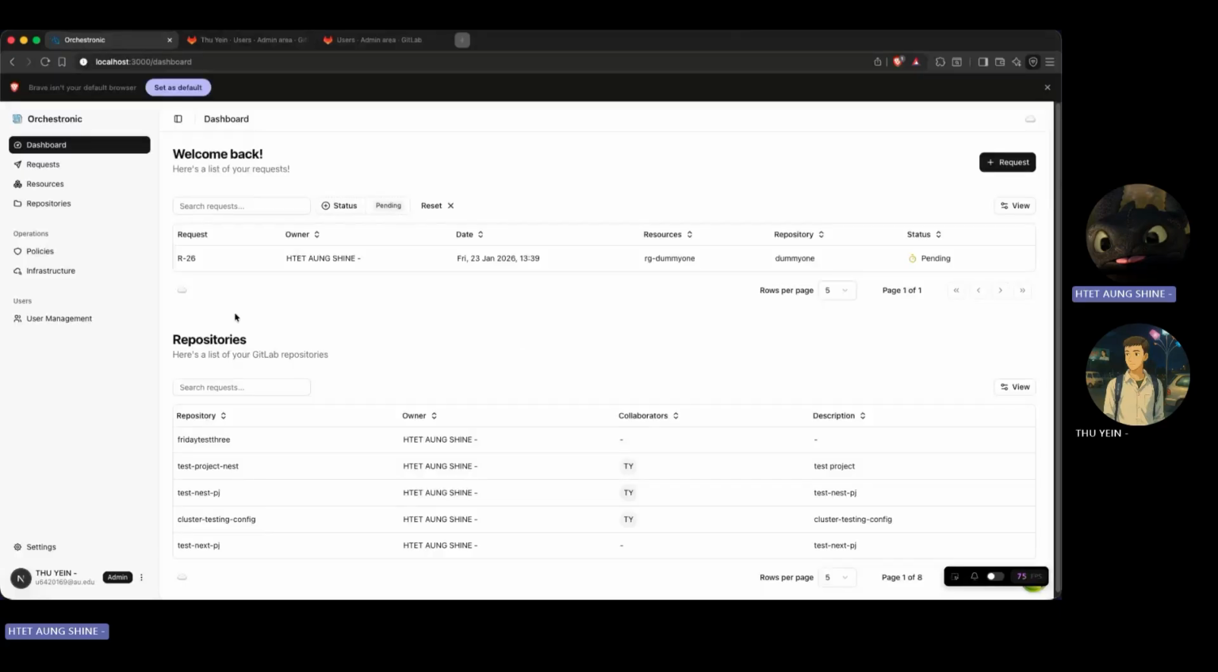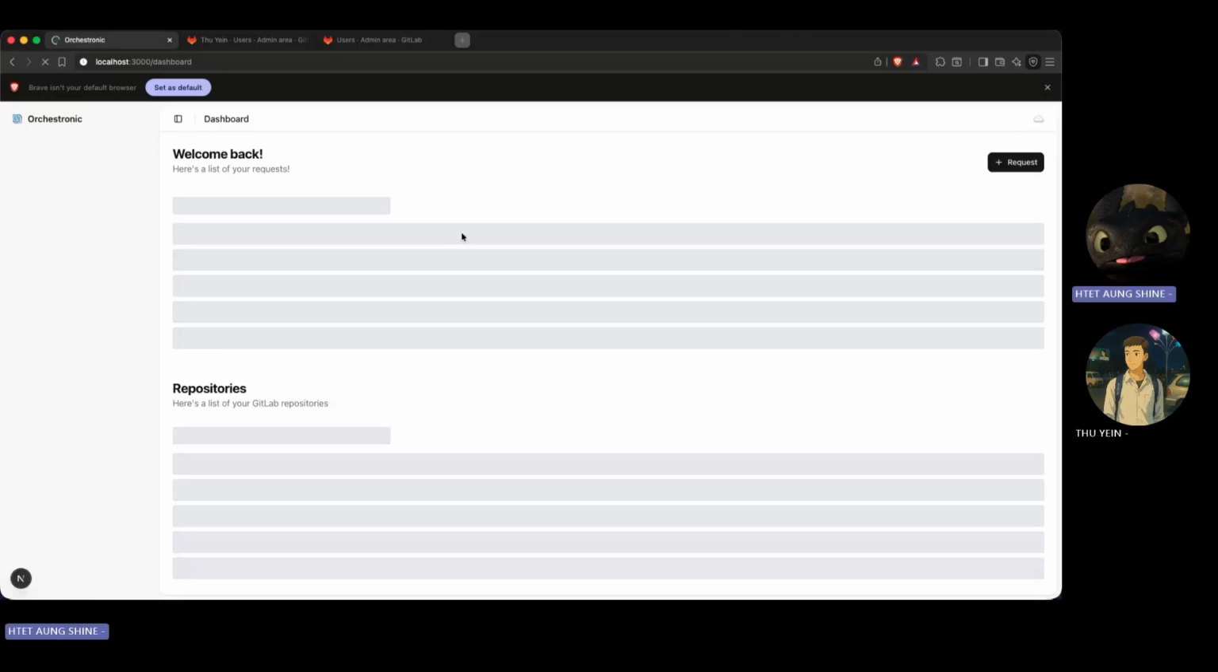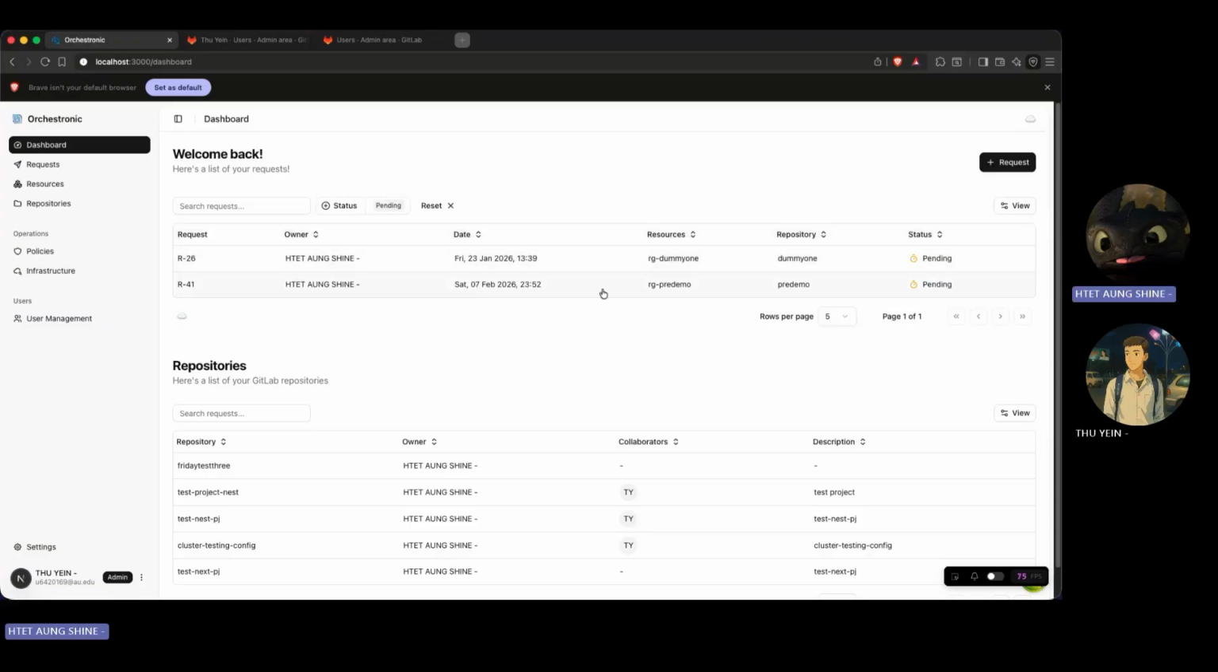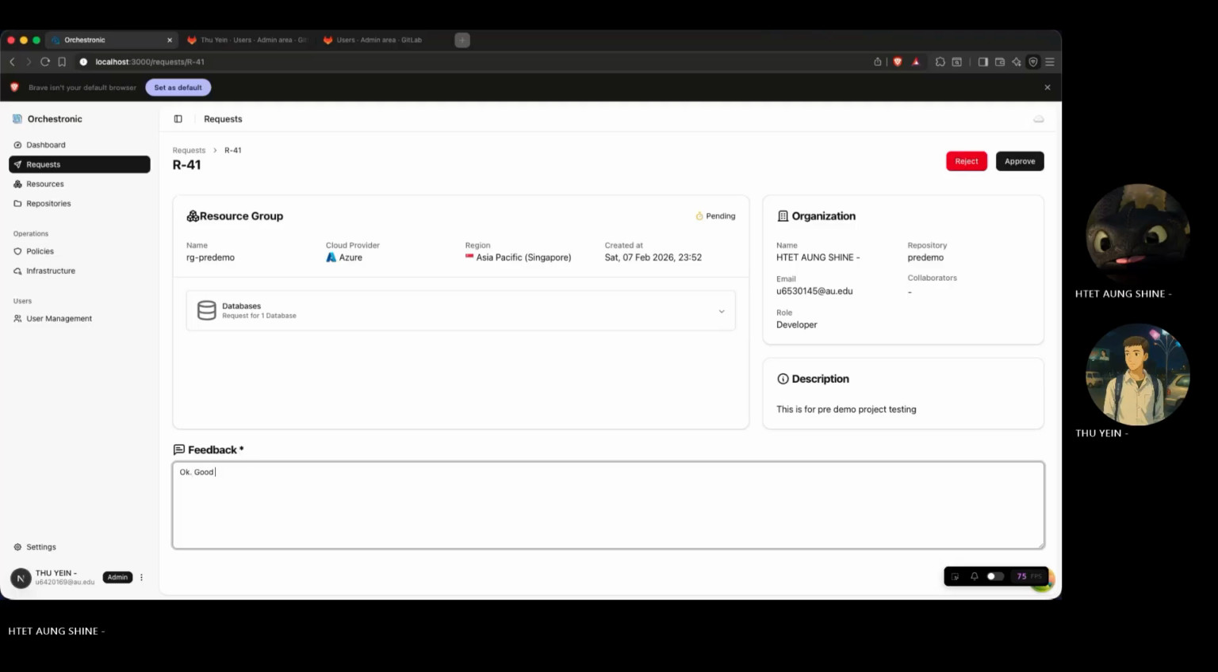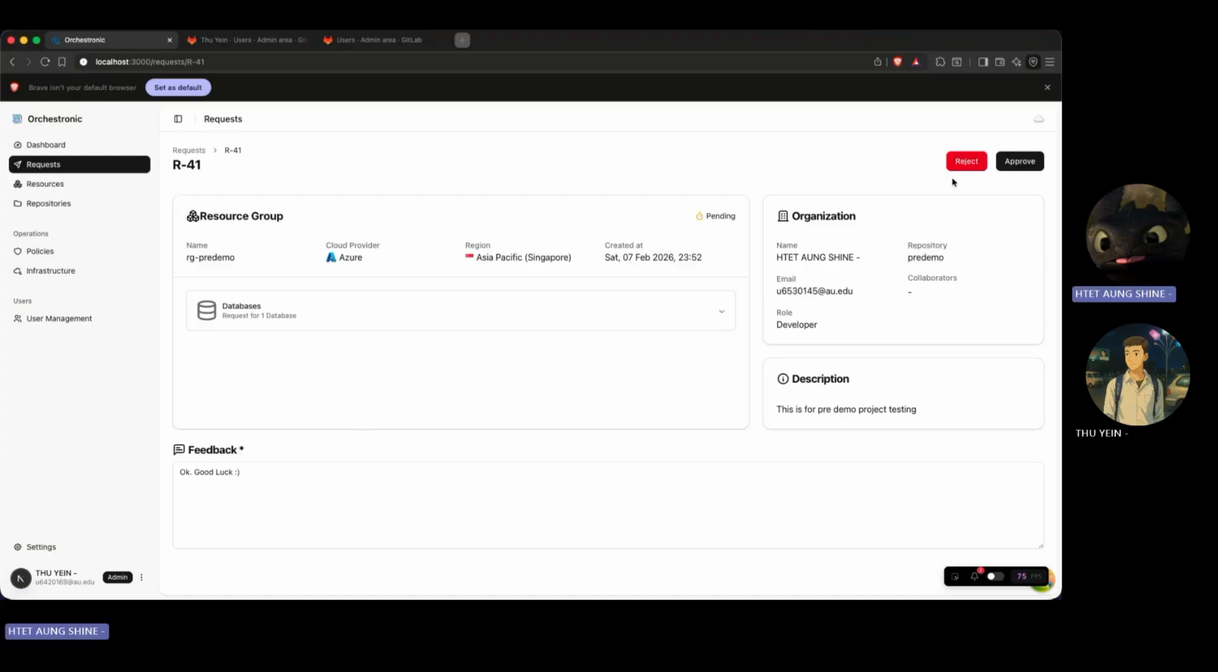So let's go to the admin here and check. Okay, the pre-demo request is already here. You can go inside it, and you can see the requested database and the repository. When you want to accept it, you cannot accept until you give feedback. Okay, hold on. And then you can click approve.